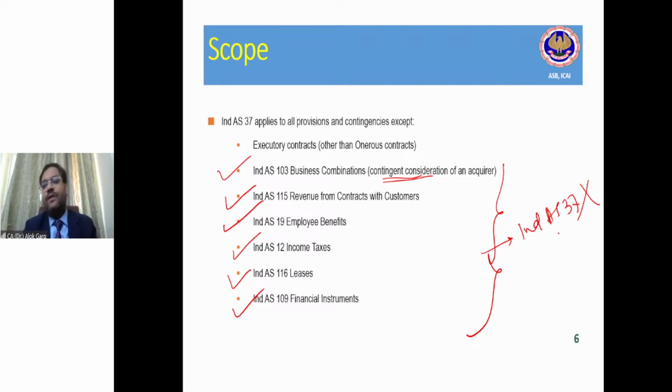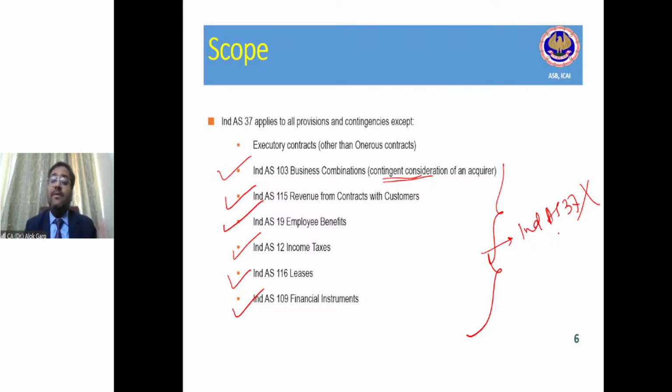Sir, what could be those provisions? Provision for expenses could be provision for legal claims, right? For example, a court case is going on and you have to estimate what should be my provision for expenses, provision for legal claims. Provision for warranty obligation: for example, Samsung is selling 50,000 units of mobile phones every year, let's say. And out of those 50,000 mobile phones, they are giving a warranty of 1 year. Let's say a 1 year warranty is there with every mobile phone.